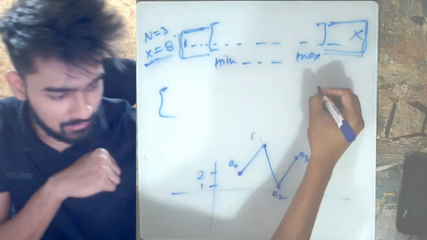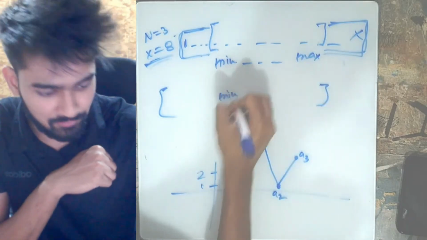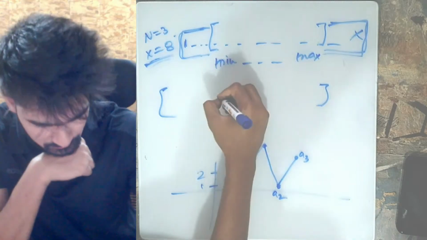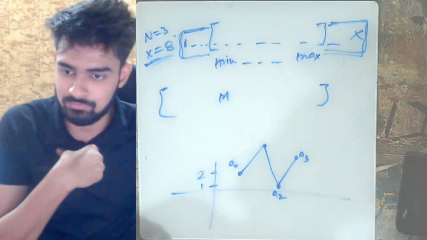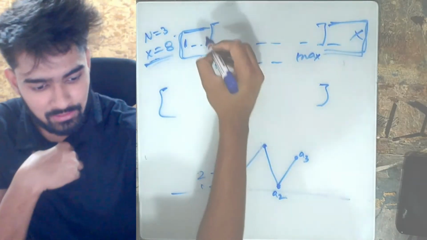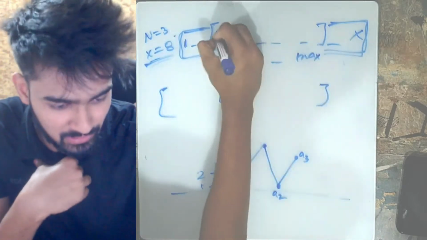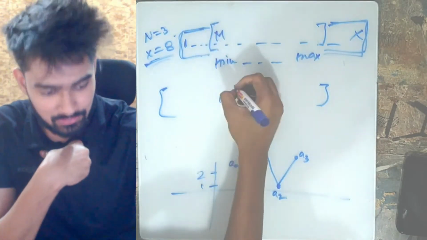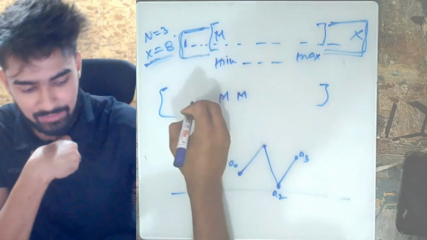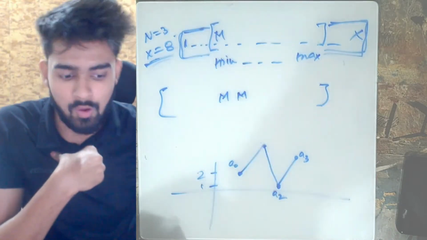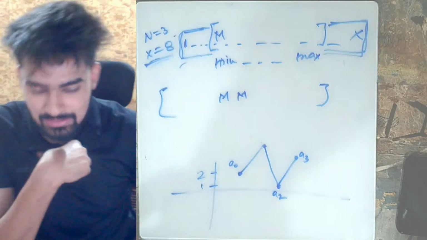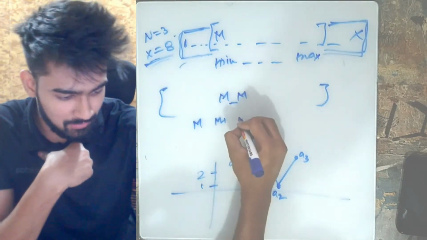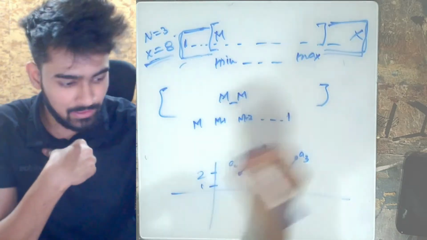Let's say in the complete array we had the minimum value somewhere here, let me call this M. We know that in this sequence also we'll again have M, and we will insert that M right next to this M, either on the left side or on the right side. What if we take all these elements and insert them in the middle? So you have M, M minus 1, M minus 2 till 1, and then you have another M.